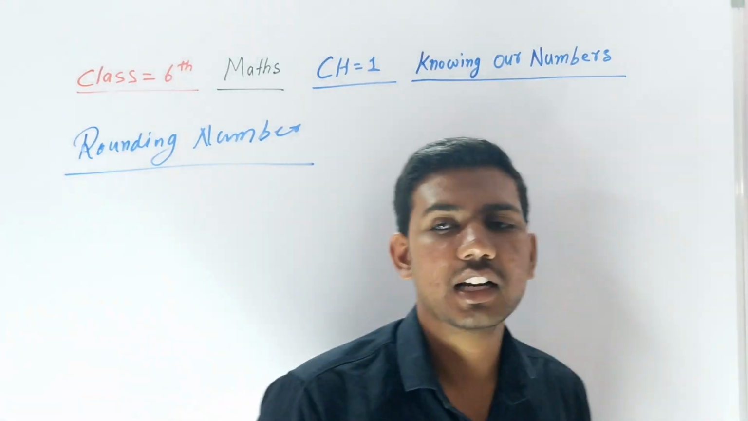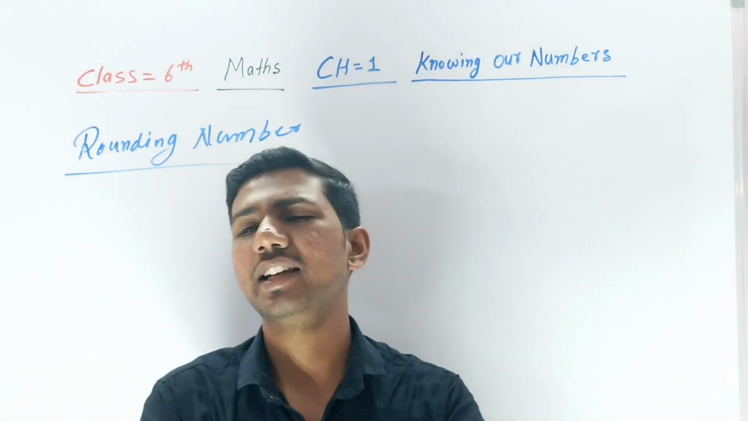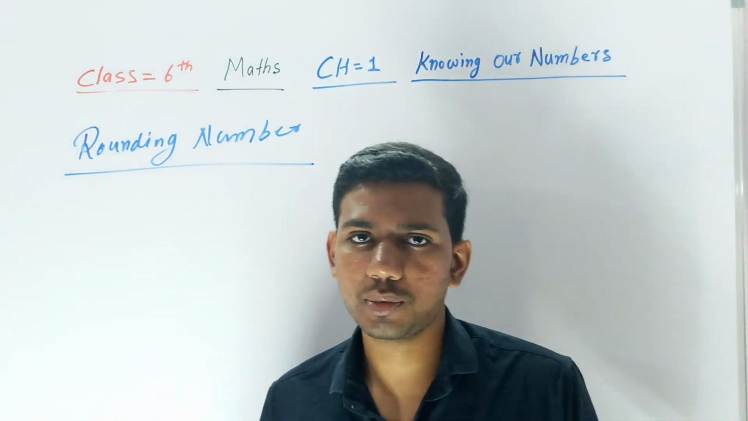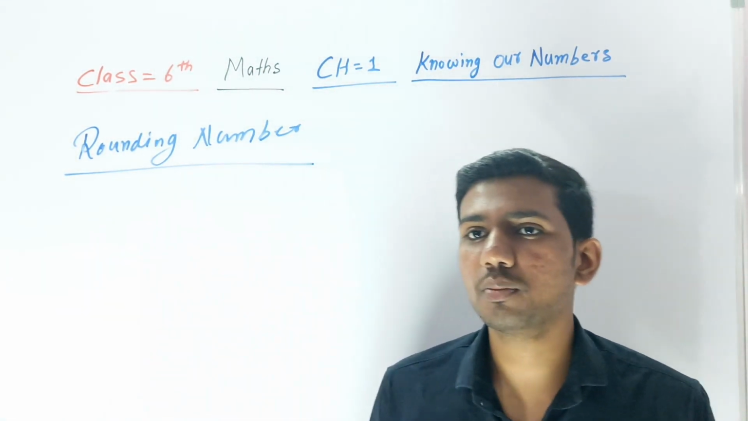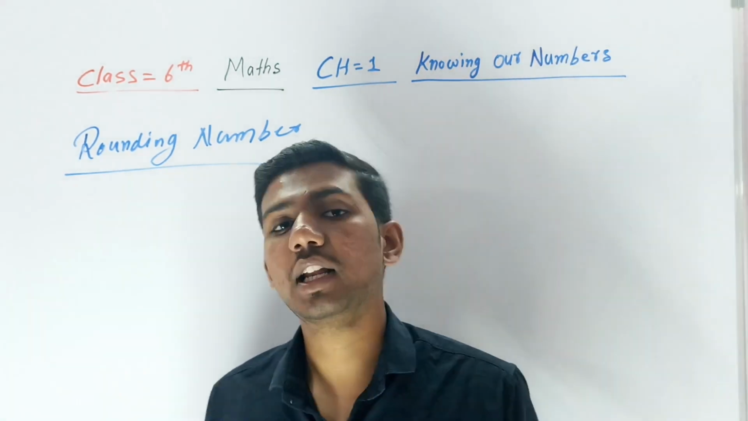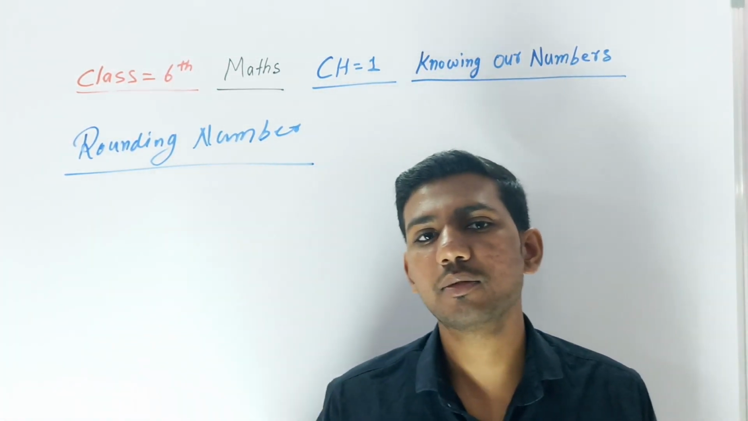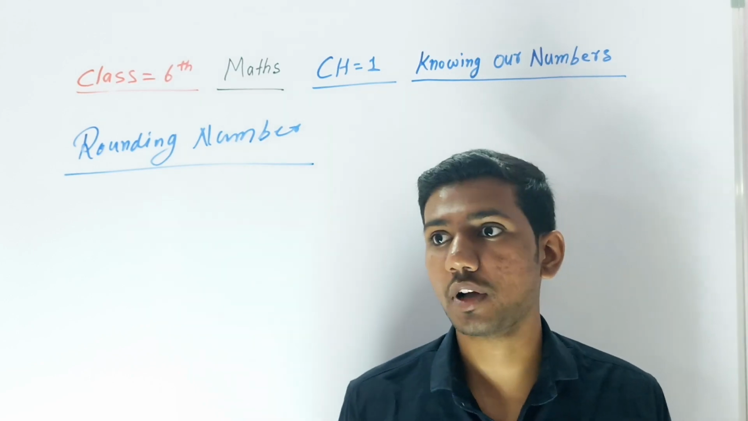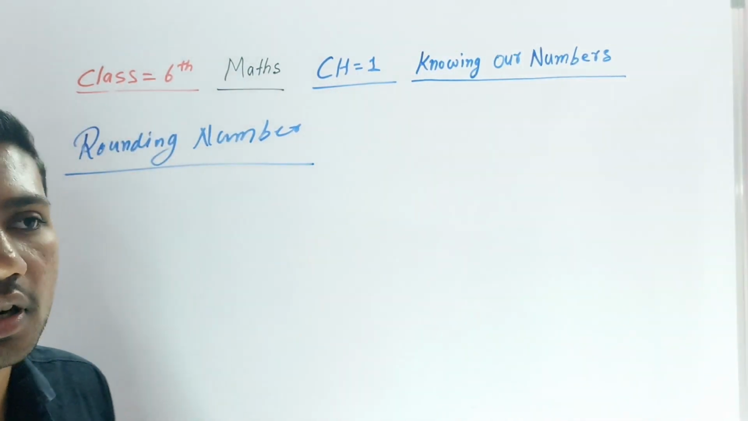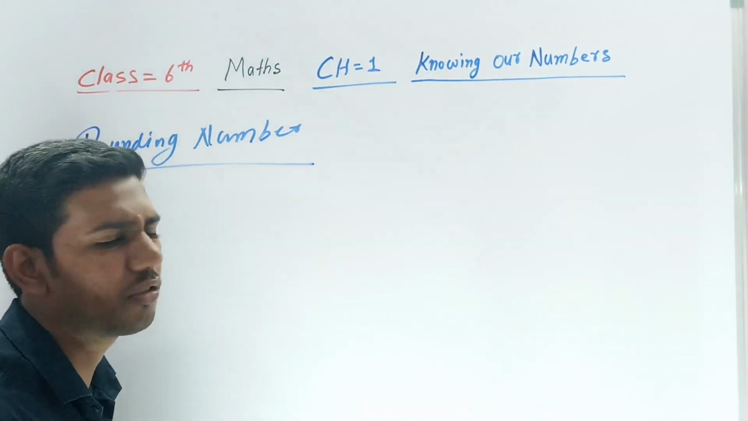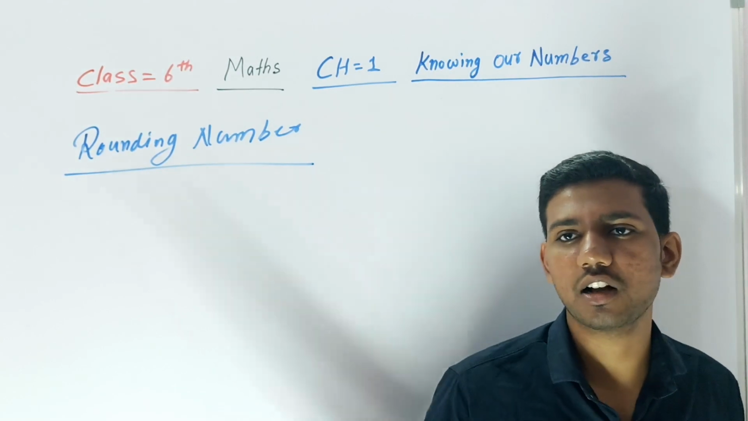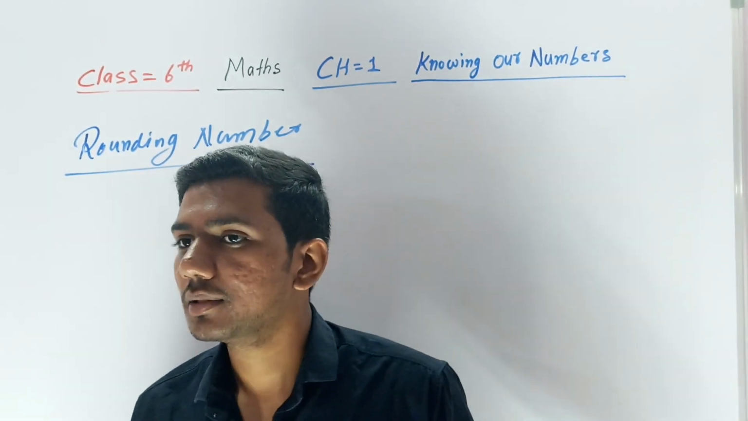Suppose you go to the market and buy something that costs nearly 98 or 97, you will say everything is 100 rupees. Suppose you are going to buy a class book that costs 445, you will say it is 450, and some people say 500. So like that, it is coming to the round number. What is a round number? You can say it's a round figure. What is the round figure of 98? We will directly say 100.